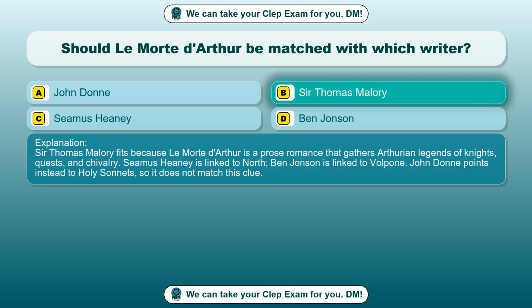Sir Thomas Malory fits because Le Morte d'Arthur is a prose romance that gathers Arthurian legends of knights, quests, and chivalry. Seamus Heaney is linked to North, Ben Jonson is linked to Volpone. John Donne points instead to Holy Sonnets, so it does not match this clue.